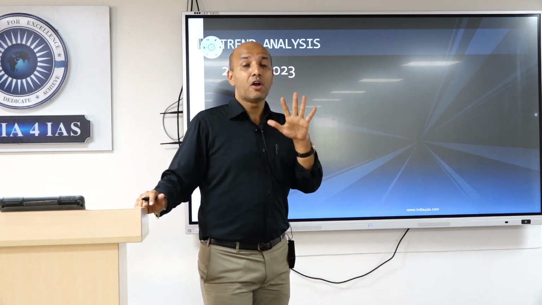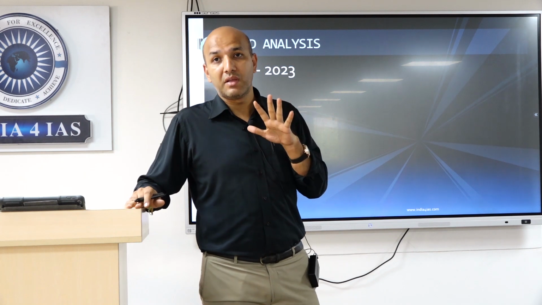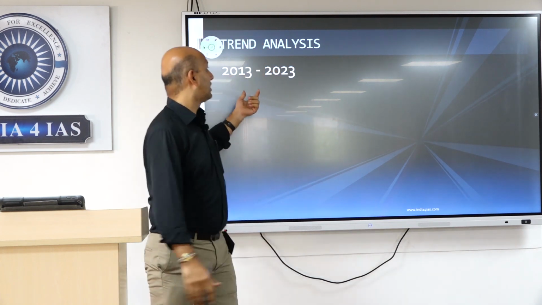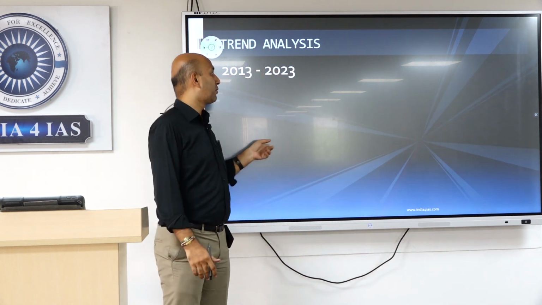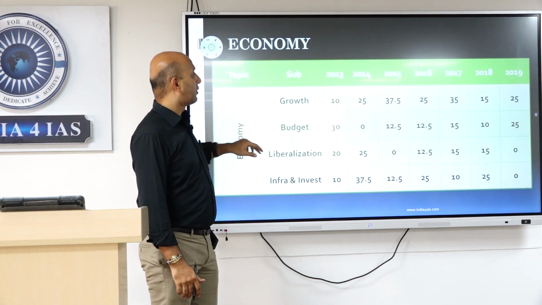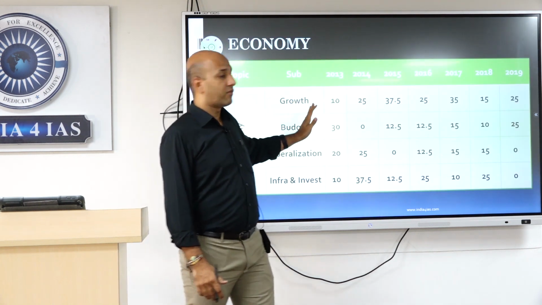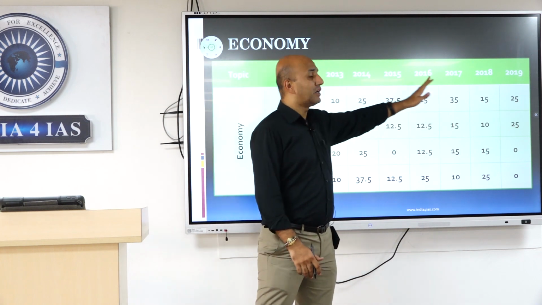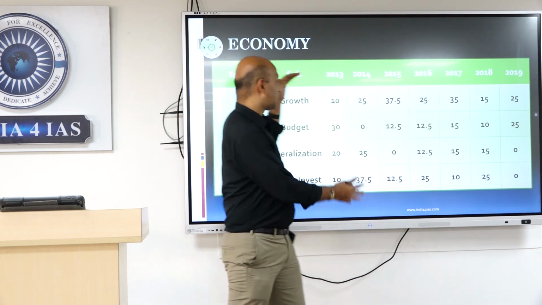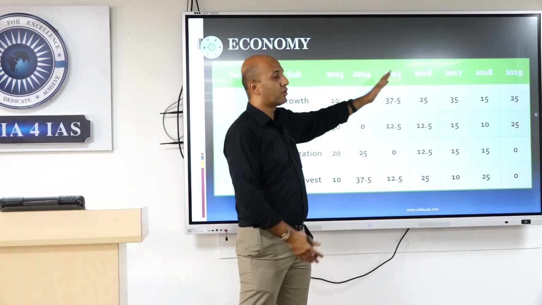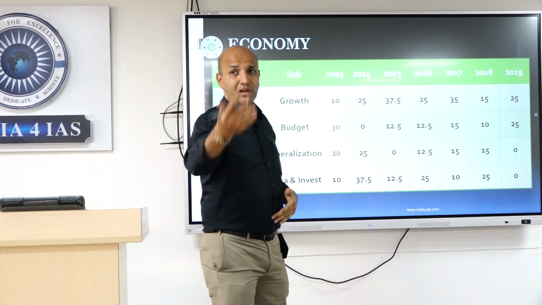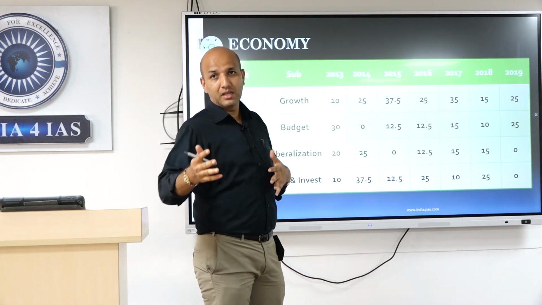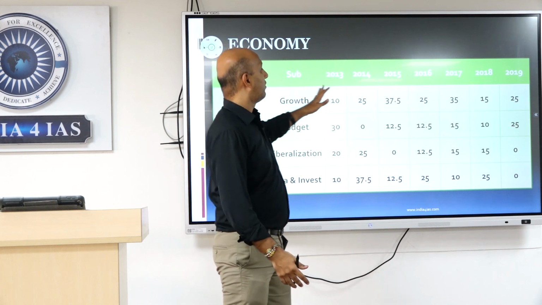So entirely common papers have 1250 marks. So specific to GS paper 3, if we do a trend analysis from 2013 to 2023, this is the idea. First we will take 2013 to 2019 section wise, and then we will go on to the last 3-4 years as such. So this is how we are looking at it.